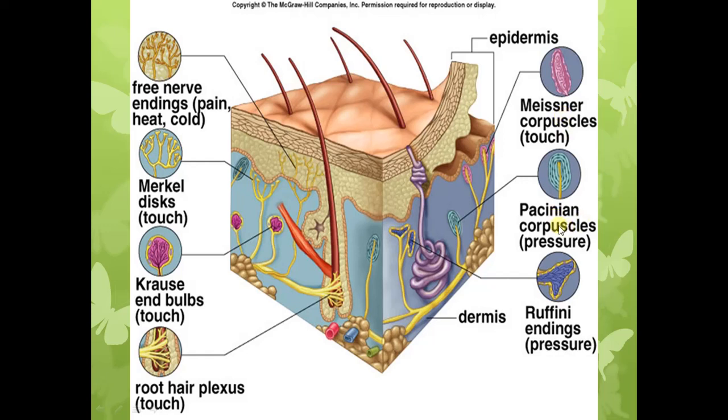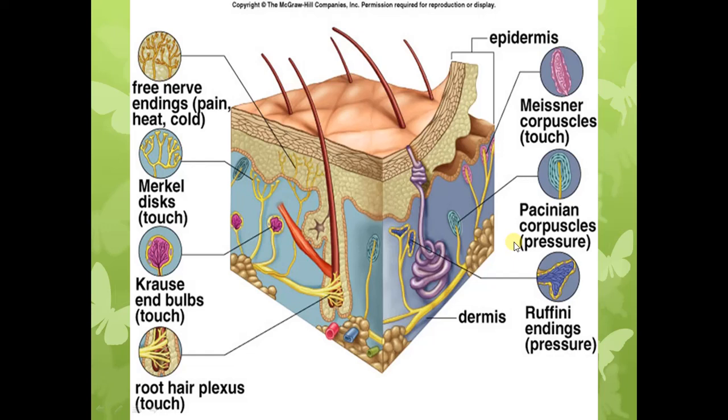Again, these are encapsulated receptors, and they are present in the deeper part of the skin. Here you can see their location. They are also present in other areas, like the joint capsules and the ligaments. Here we are talking about the location of the Pacinian corpuscles in the skin. They are present in the deeper tissue and are stimulated by pressure and high frequency vibration. So Pacinian corpuscles are mechanoreceptors stimulated by pressure and high frequency vibration.